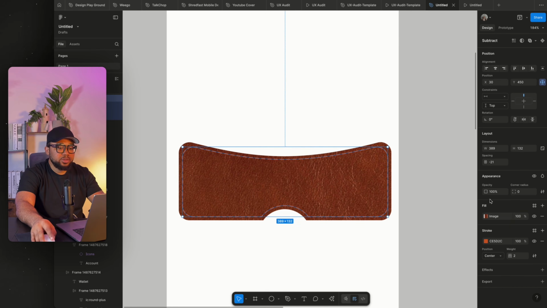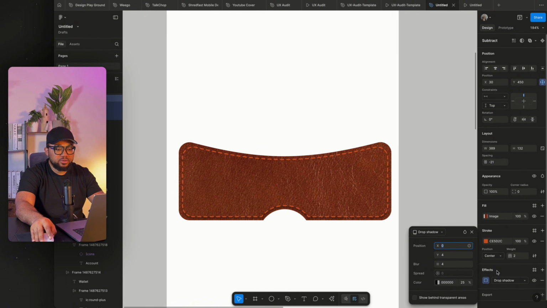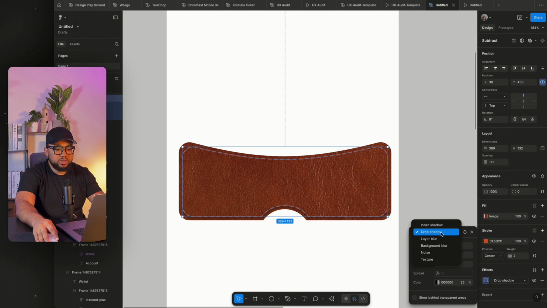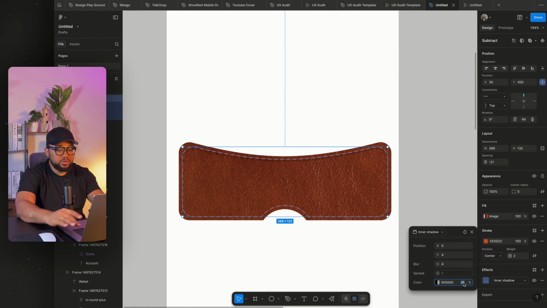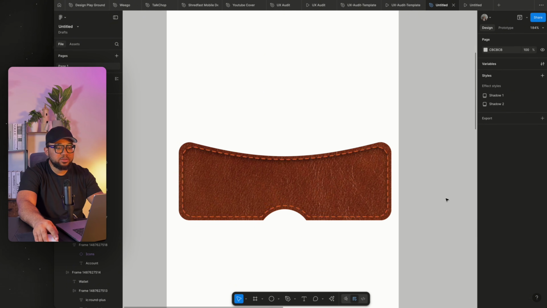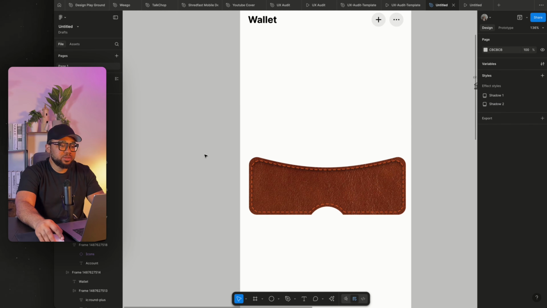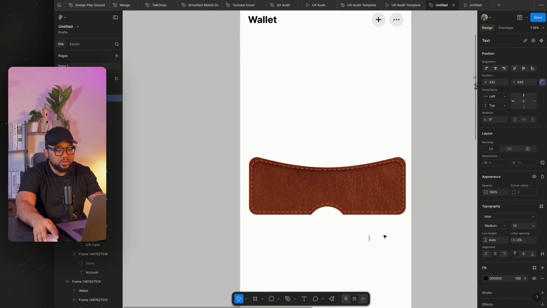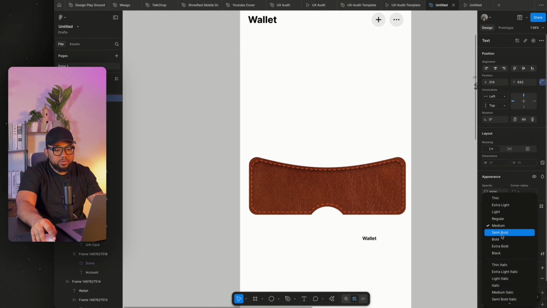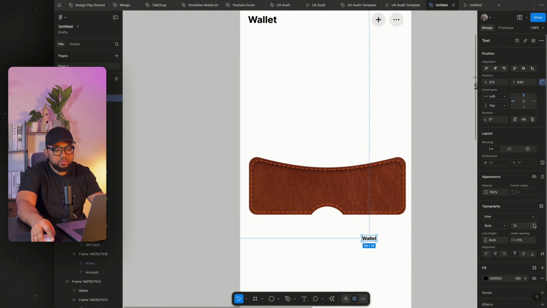So the next thing I'm going to do is to add an effect to it. Set this to inner shadow, and this I'm going to increase to 50, and here set this to 10. So we have something that looks like this, right? It's kind of taking shape. So what I'm going to do now is to write this wallet. Once I've done that, I'm just going to set this to bold. We're going to increase this to 24.